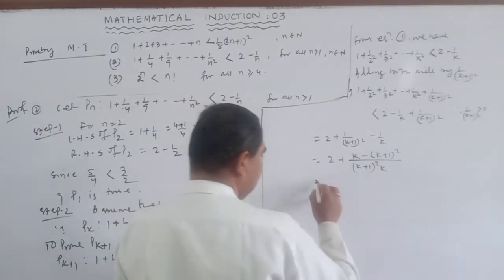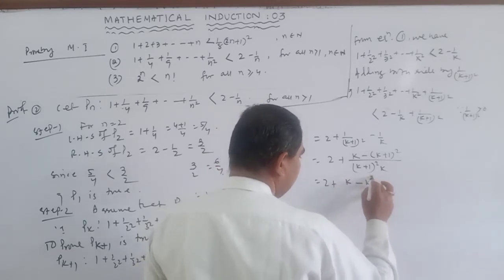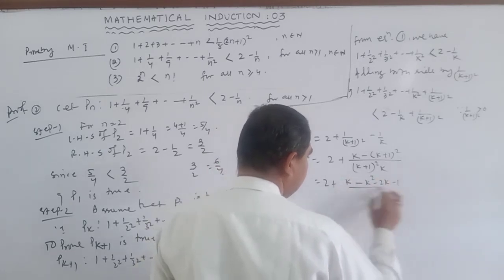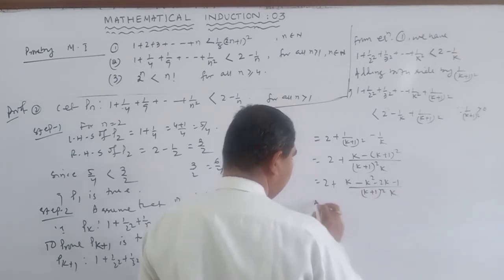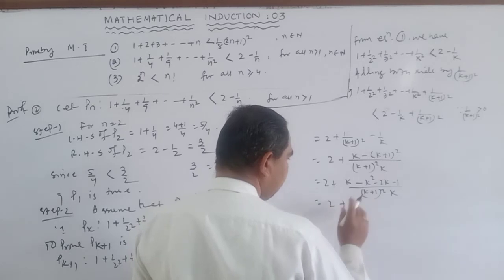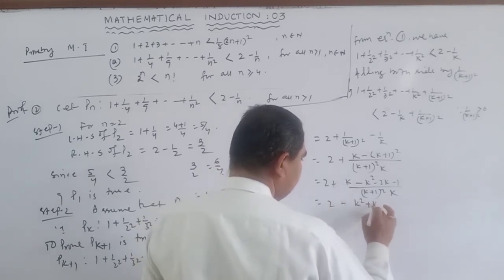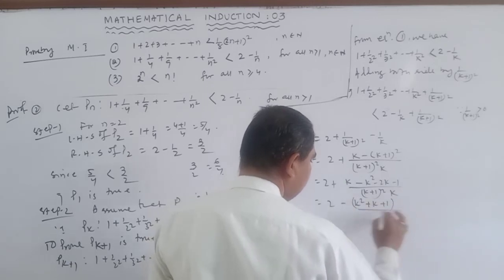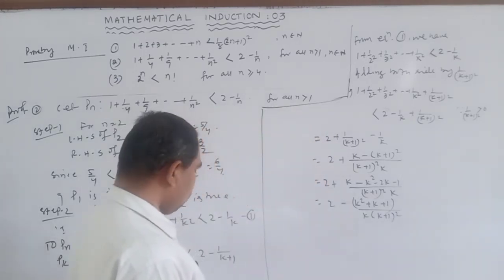So this is equal to 2 plus (k minus k square minus 2k minus 1) divided by (k plus 1) whole square into k, is equal to 2 minus (k square plus k plus 1) divided by k into (k plus 1) whole square.